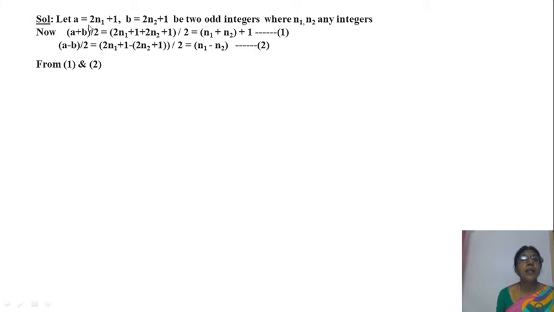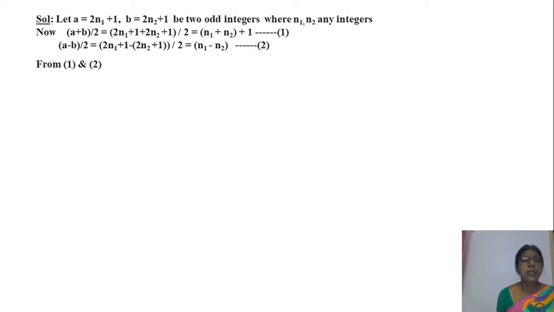Here n1 is any integer. We know that 2n1 is an even integer. Even plus 1 is odd. So a is equal to 2n1 plus 1, which is odd. b is equal to 2n2 plus 1, which is also odd, because any odd integer is in the form of 2q plus 1.